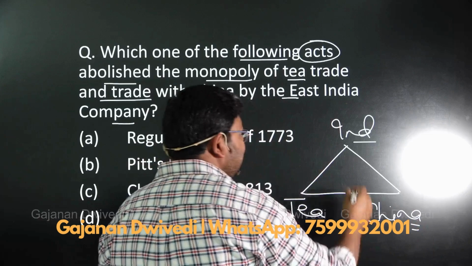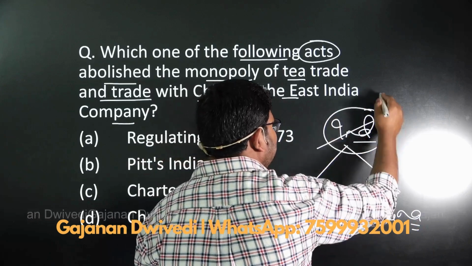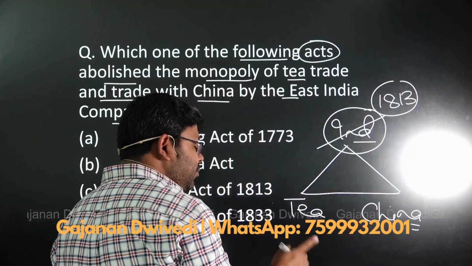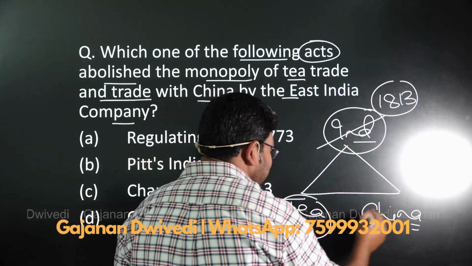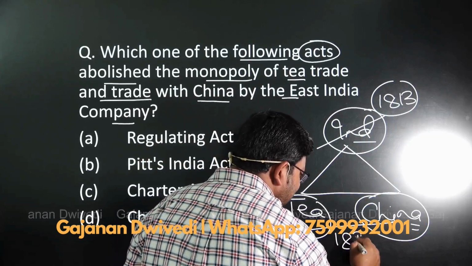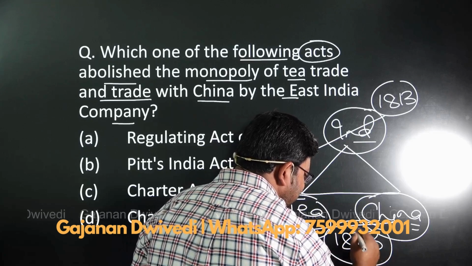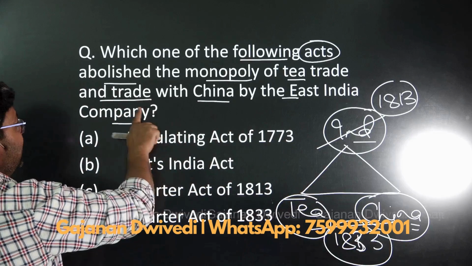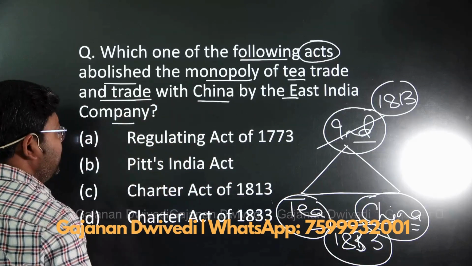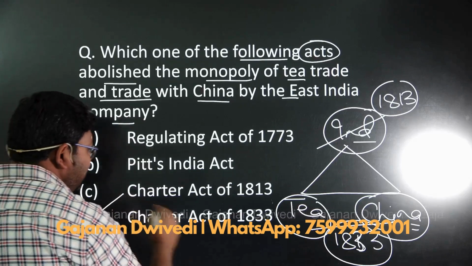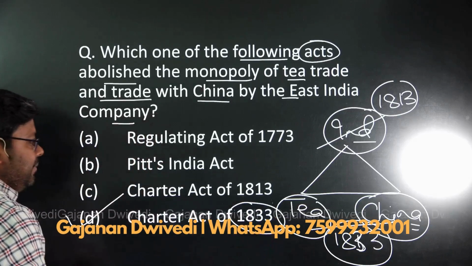The monopoly to trade in India was gone by the Charter Act of 1813. And the monopoly of the company to trade in tea and to trade with China was gone by the Charter Act of 1833. So the answer here is the Charter Act of 1833.